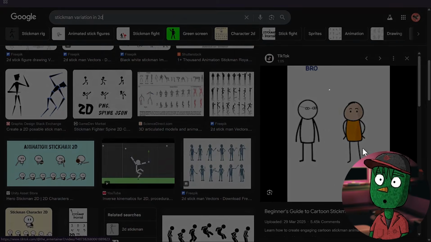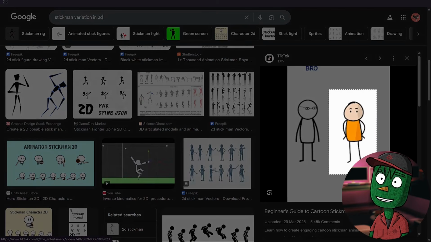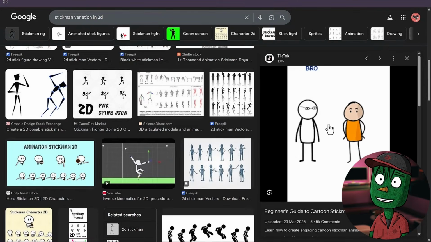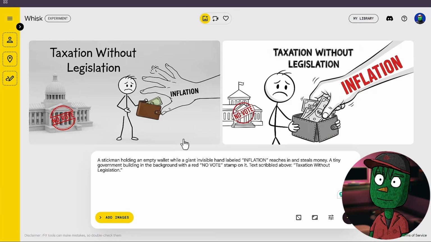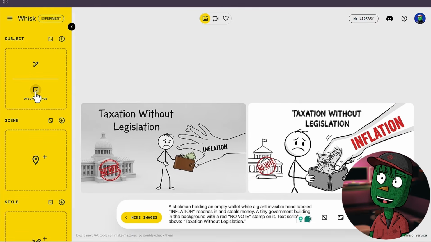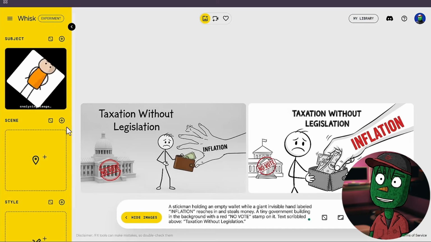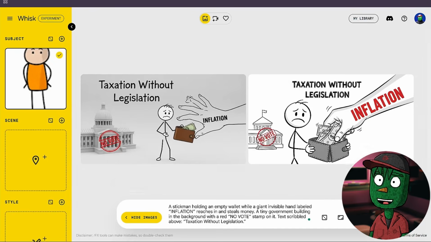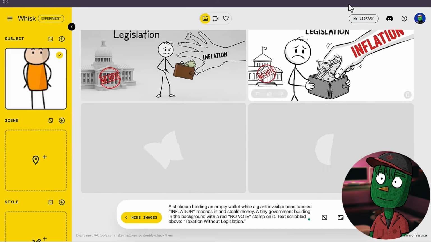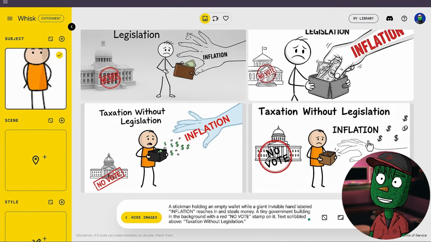So now this is what you need to do. Just take a screenshot of the sticky man. So we're going to be using this sticky man as our subject so we can generate what will look similar to it instead of this one that Whisk generated for us. So just click on Upload and then go to where you saved your sample, upload it, and then once Whisk is done analyzing the image, we're just going to click on Generate here, and then Whisk will start generating the image again.